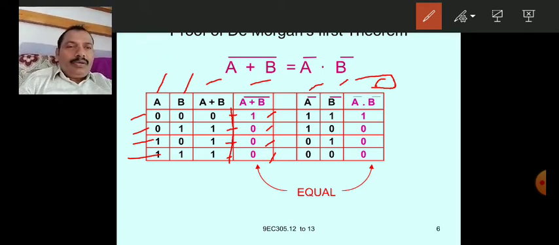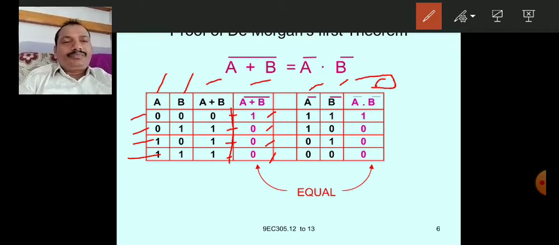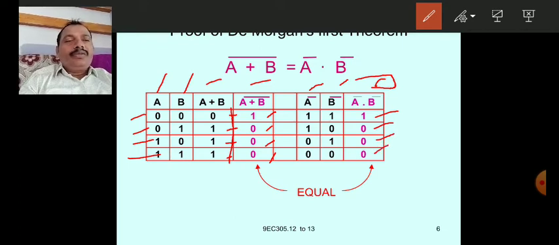Now let us see A bar. A bar is 1 1 0 0, B bar is 1 0 1 0. Just the complement of A and the complement of B. Now substitute these values to get the last column values, A bar dot B bar. So 1 dot 1 is 1, 1 dot 0 is 0, 0 dot 1 is 0, 0 dot 0 is 0.